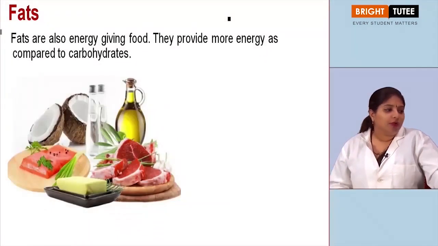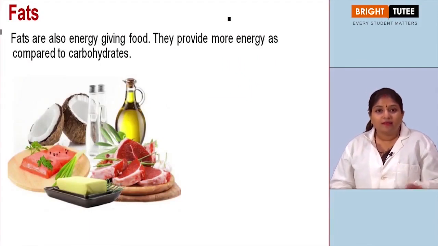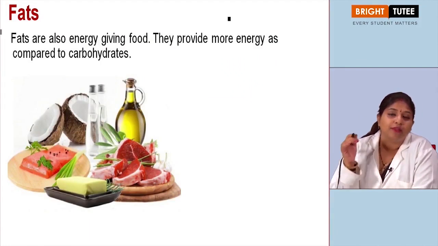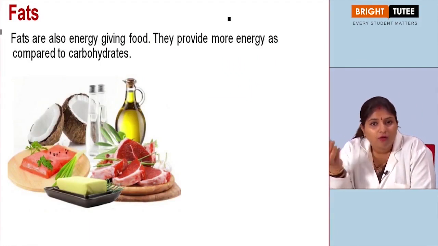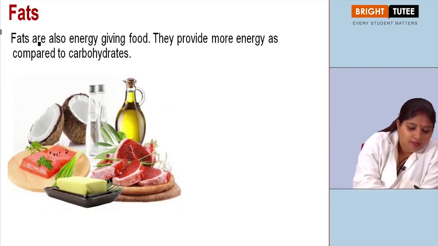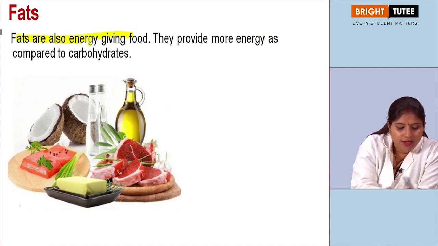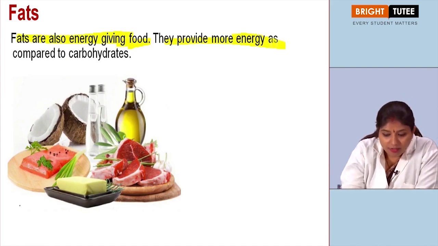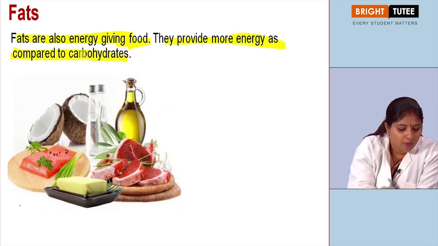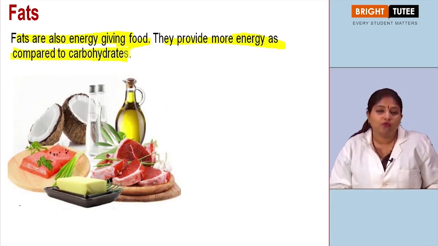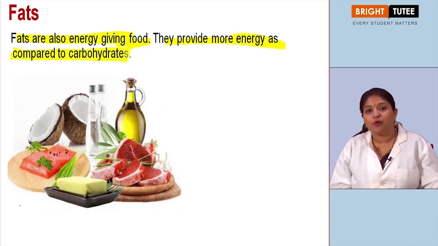Then the other nutrient that you have is fats. Fats are something again which are very, very important because they are also energy providing nutrients, right? So fats are also energy giving food. They provide more energy as compared to carbohydrate. So when you think about say 2 grams of carbohydrate and 2 grams of fat, you will find that fat is something which will provide you more energy.